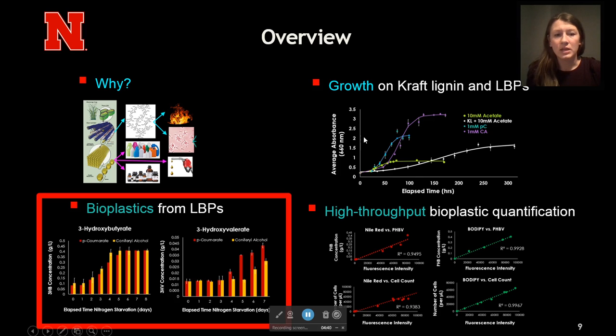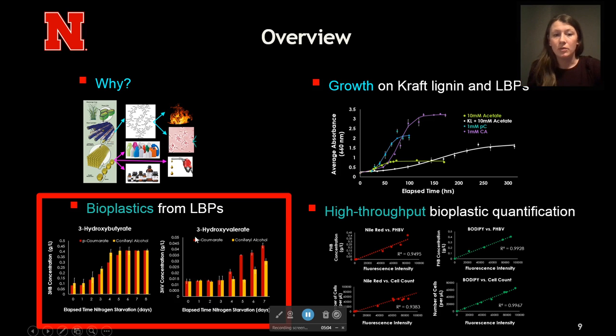Now that we had this foundation, we wanted to produce bioplastics from lignin breakdown products for the first time. The reason this is so important is that there are two main reasons for increased bioplastic costs that are inhibiting their widespread adoption compared to petroleum-based plastics: high carbon costs and the cost of bioprocessing for extraction.